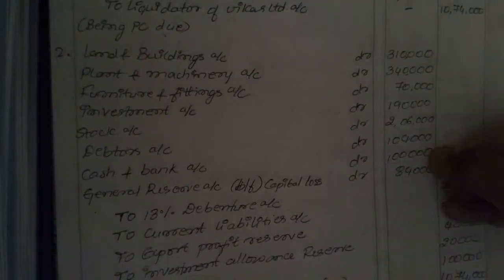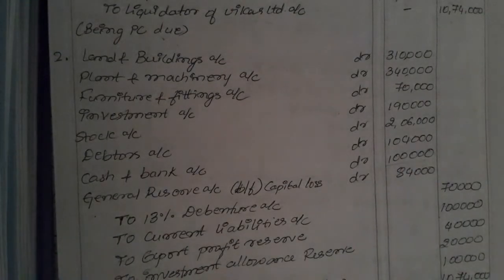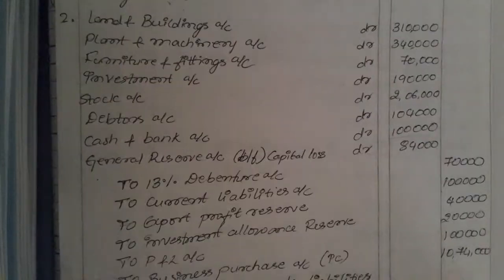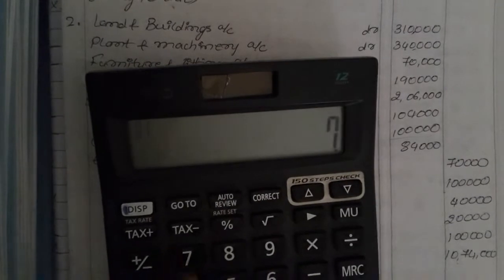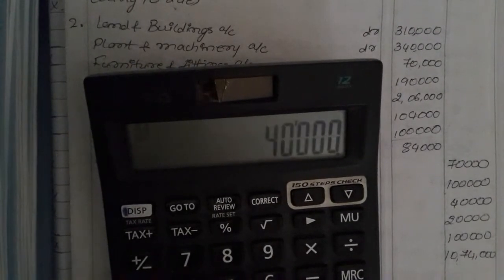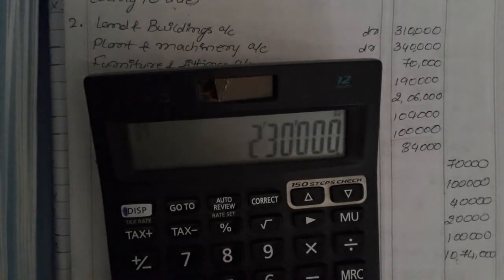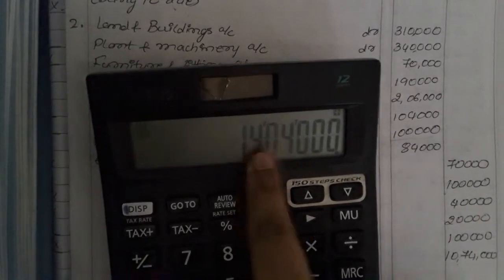All the assets until cash at bank will arrive at 13,20,000. All the liabilities here until purchase consideration, that is business purchase: 70,000 plus 1 lakh plus 40,000, 20,000, 1 lakh and 10,74,000, that will be 14,04,000.